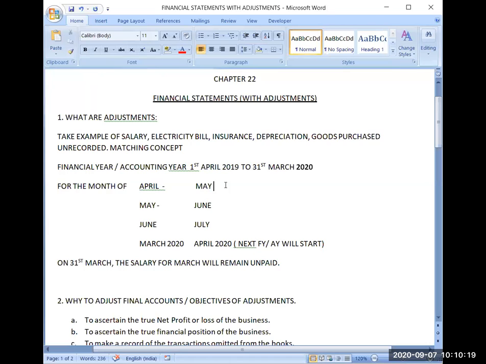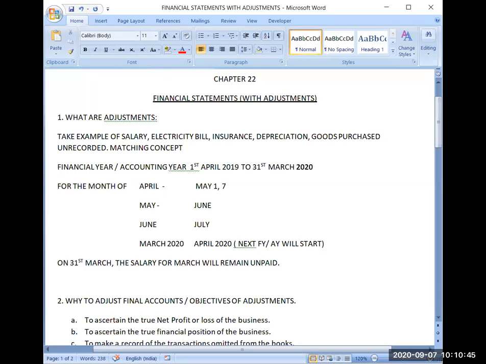When one month is finished, you pay salary at that time, obviously. So salary gets due after the month is over. When April is over, then the salary will get due. Some firms make the salary due on the first day of the next month, and some firms make the salary due on the 7th of the next month.